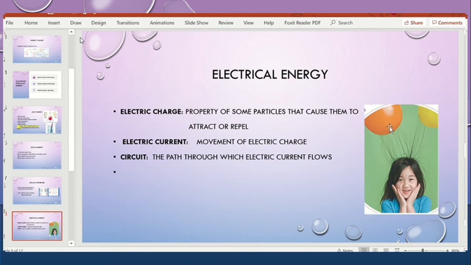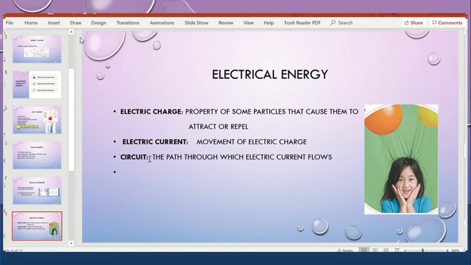And this movement of charge makes the current. Okay, what is the current? The flow of the charge, or movement of the electric charge, is called electric current. And for moving, the electric current must have some path where it moves. So the path through which electric current flows or moves is called a circuit.